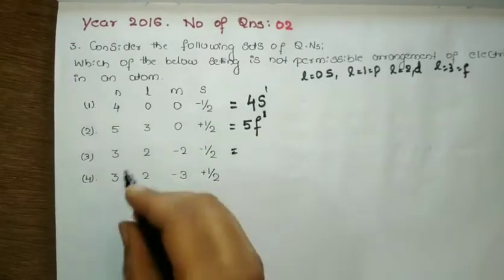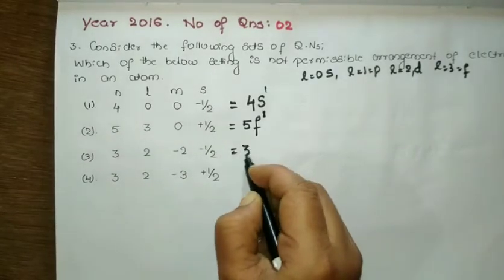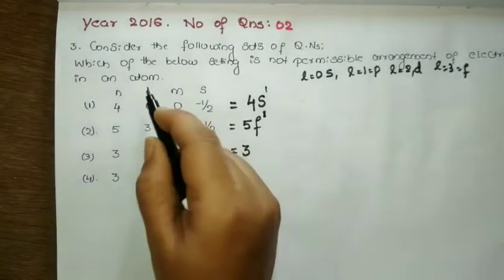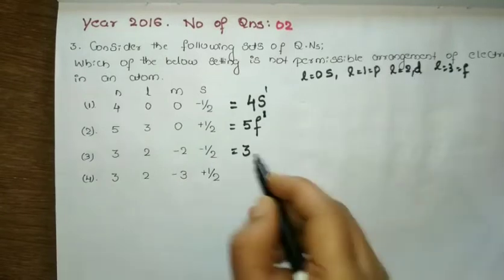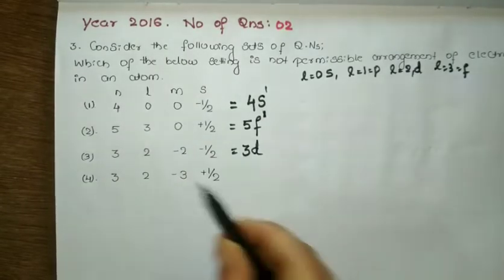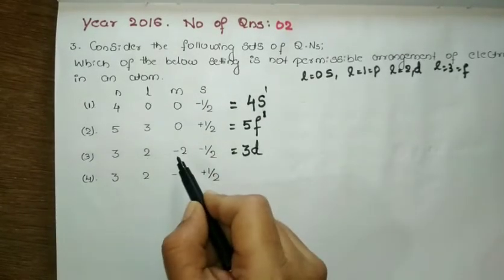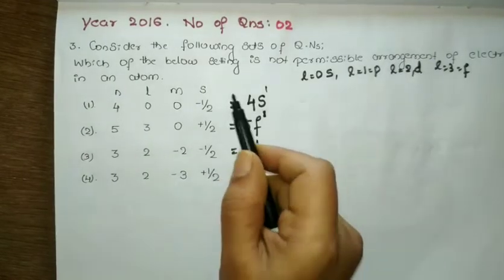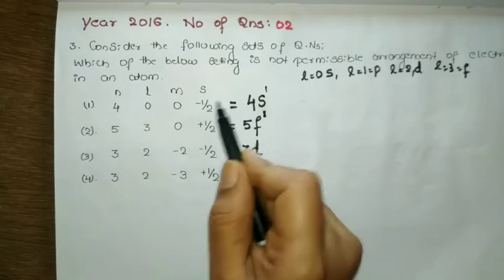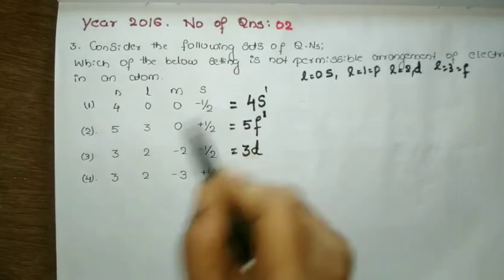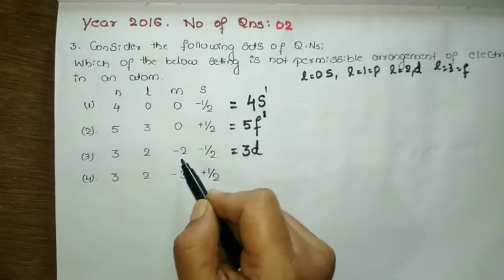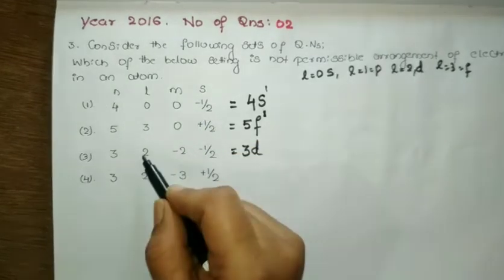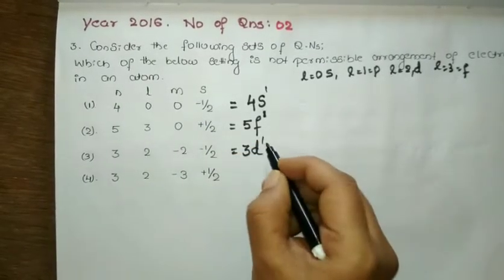Okay, let us come to the third option. So quantum number 3 here, write 3. L is 2 means it is d orbital, it is 3d. For the d orbital, the values you can get for the magnetic quantum number are -2, -1, 0, +1, +2. So here we have a -2. Yes, it is a valid magnetic quantum number for the d orbital. So 1 electron.